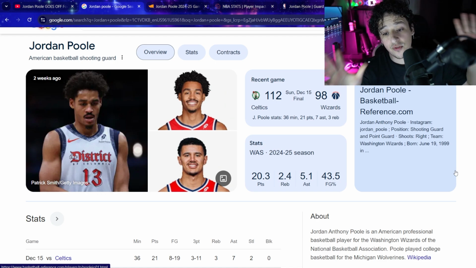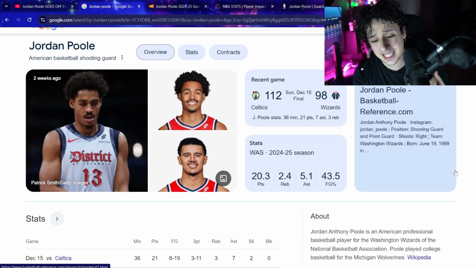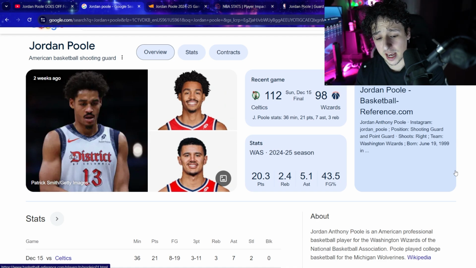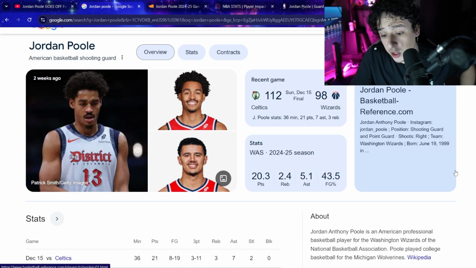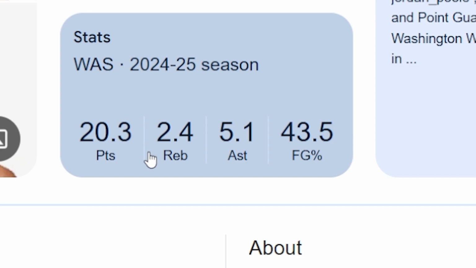We're going to get into everything, and I look forward to it because, again, we've done players like Shea. We've done players like Brandon Miller, LaMelo Ball, Cade Cunningham, and I'm looking forward to just adding on to the list of players that we're going to be going over. So, first things first here, Jordan Poole is averaging 20.3 points per game, 2.4 rebounds per game, 5.1 assists per game, and 43.5 field goal percentage.